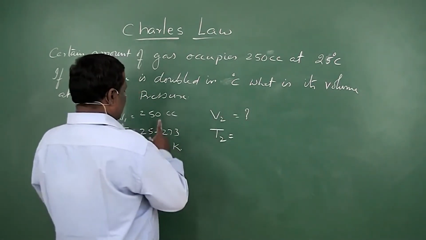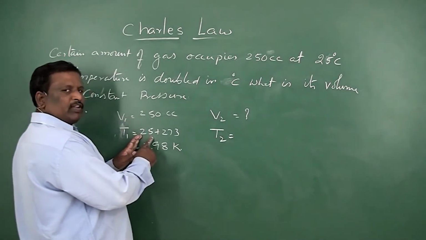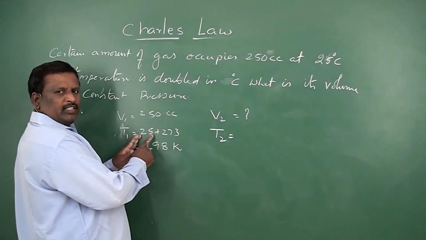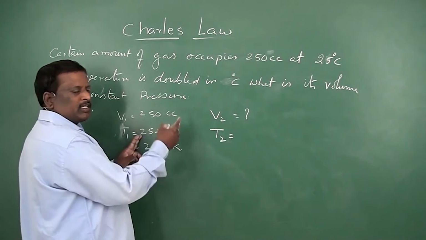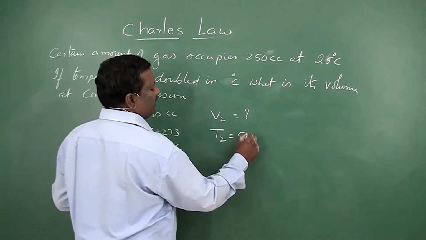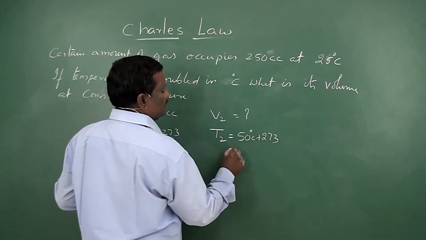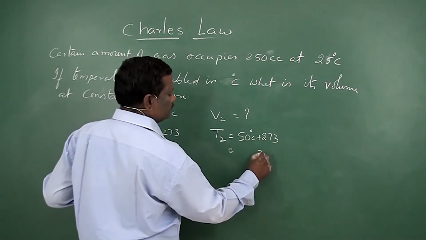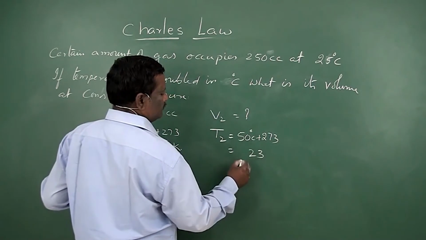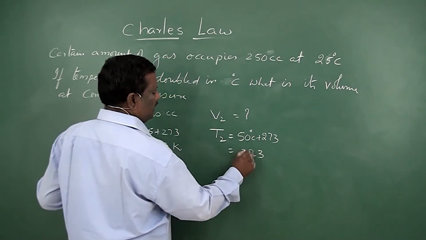The temperature in the centigrade scale was doubled, so T2 is equal to 50 degrees centigrade plus 273. So it will be 323 K.